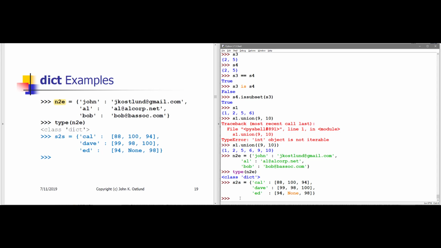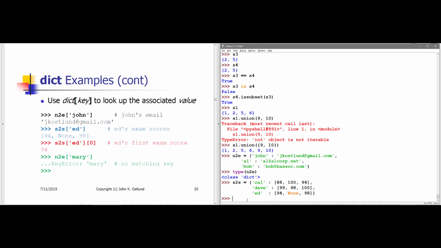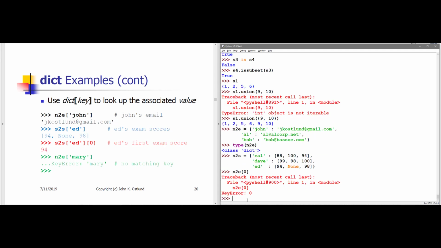Ed's second item in his list is None. Probably Ed had an interview on the day of that quiz and hasn't made up the quiz yet. So None is a placeholder to indicate that there's no score there yet. A dictionary is iterable. It's not a sequence. So if I try to say something like n_to_e[0], I get an error. The square brackets are actually used to look up the value associated with a particular key. And in my n_to_e dictionary, there is no key 0. There is, however, a key John.